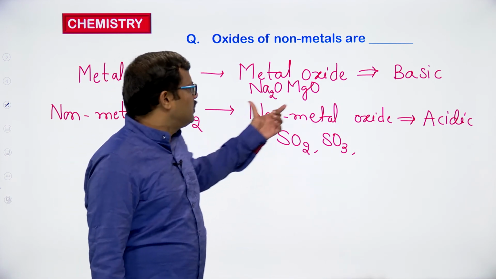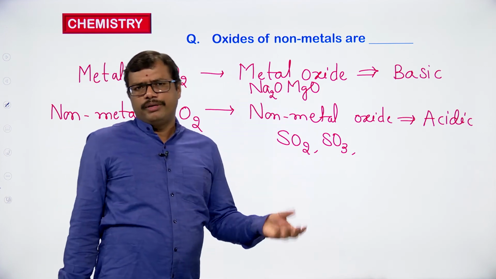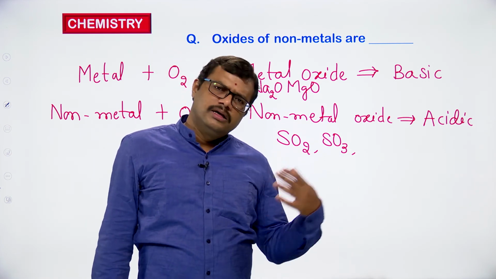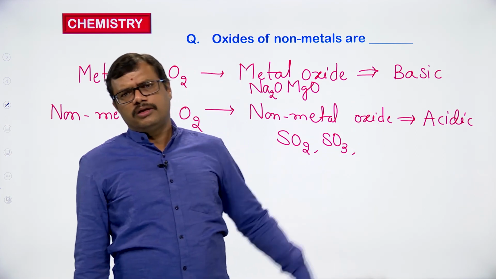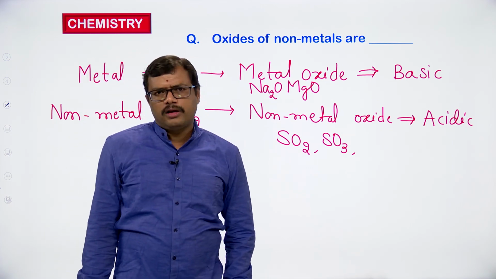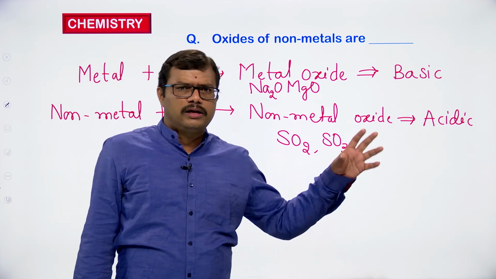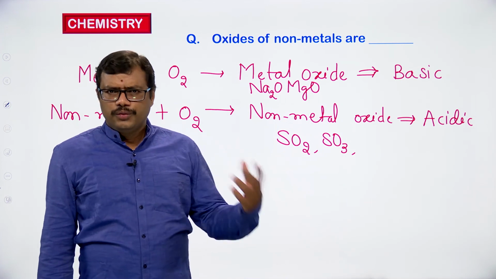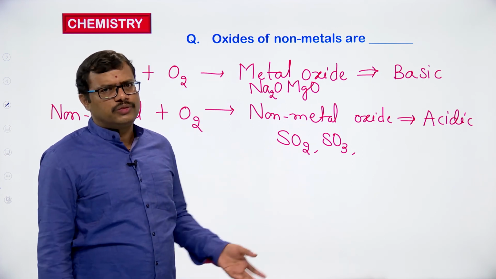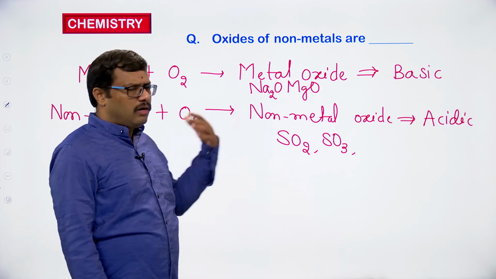So the acidic nature can be seen in the case of non-metals, and metal oxides generally they are basic in nature. Of course, some of the transition element oxides, metal oxides, they are even amphoteric in nature, going to exhibit acidic nature as well. Again a question may arise, what is amphoteric oxide? Amphoteric oxides are the oxides which are going to exhibit basic nature as well as acidic nature. They will react with the bases, they will react with the acids as well. They are called as amphoteric.